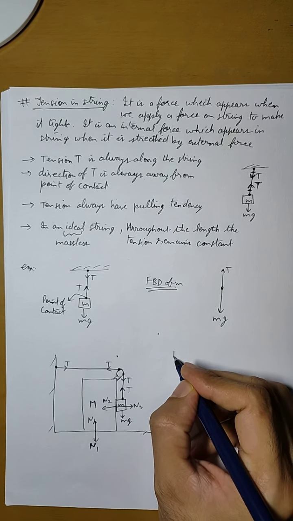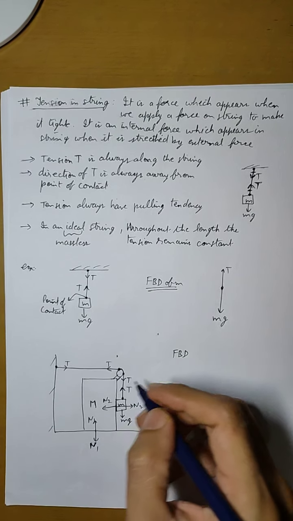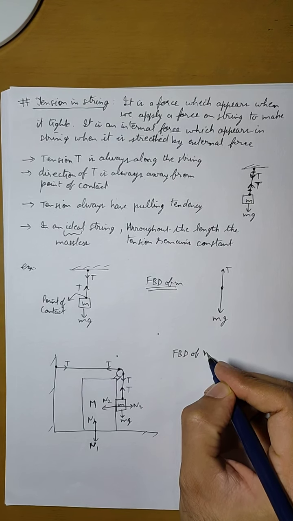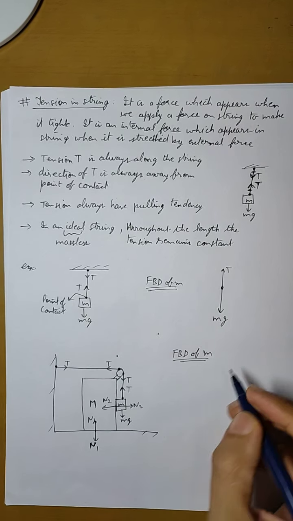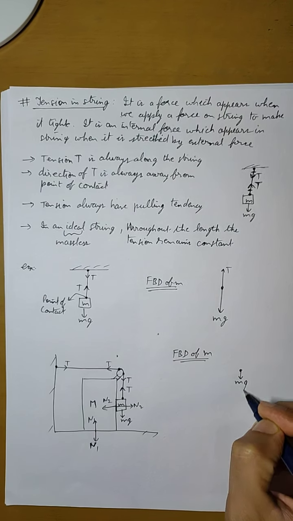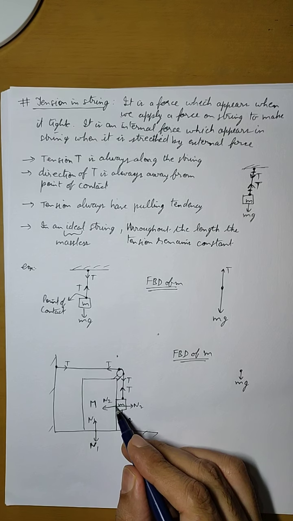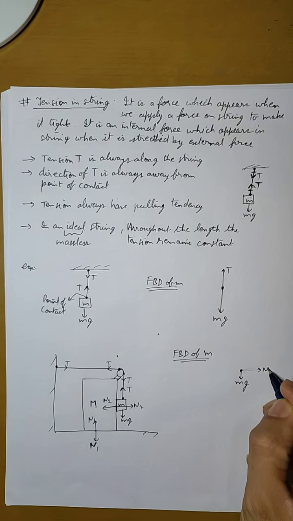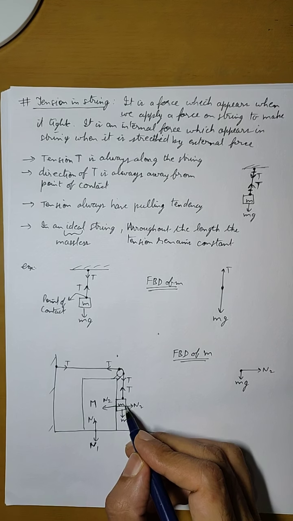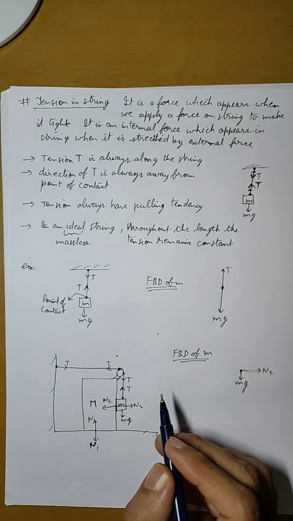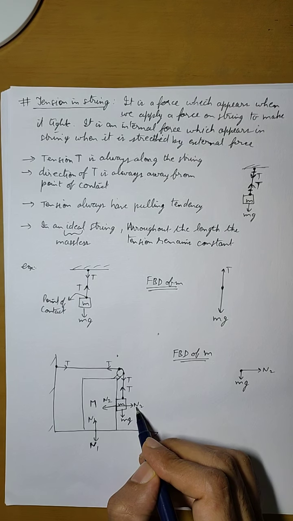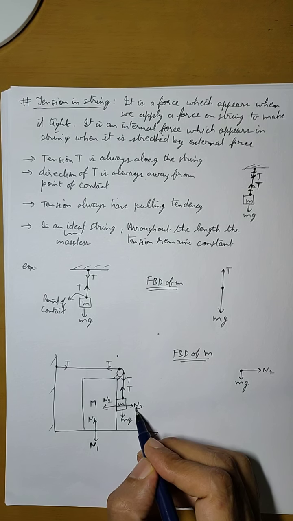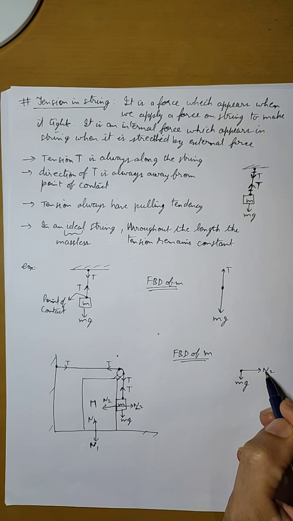Now if we draw the free body diagrams, we have two blocks, so we will make free body diagrams of both the blocks. Let us first make the free body diagram of small m. For this small m, mg is acting downwards. There is a reactionary force N2 from capital M in this direction. So we are going to use N2 because we always consider only those forces which are applied on the body. Here this N2 is applied on the body, this N2 is applied by the body, so we'll consider only those which are applied on the body. So this will be the direction of N2.